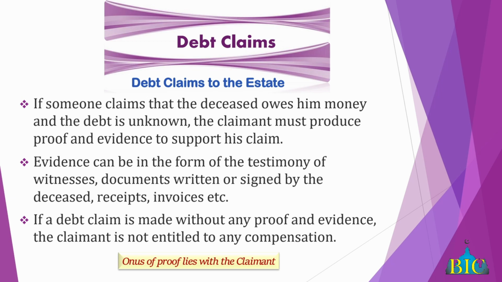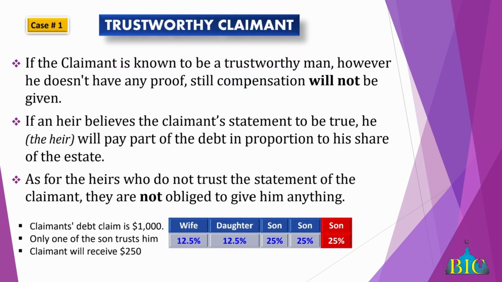Right. So in the Sharia there's a principle, hukm is given on what is apparent. So we can't say that in the heart of a person he intends that. You act on proof and evidence. So even though he may be a righteous person, a pious person, known in the community, if the debt is such that there's no record of it amongst the heirs, it was not known, and he makes that claim, he needs to come with proof and evidence.